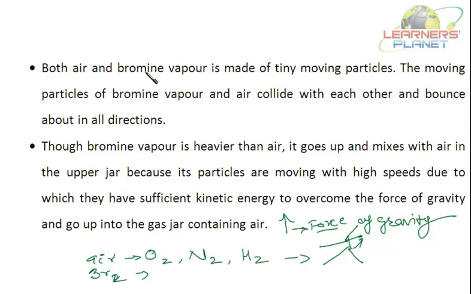So thus, it can be concluded that matter is made up of very, very small particles, which were defined as atoms by Dalton. These particles have space in between them, as we found in the case of water and gases. And these particles are in constant motion. Right? So this was just an introductory session of this topic, students. And now I'll be concluding this session. In the next session, we'll discuss diffusion and also the different states of matter.